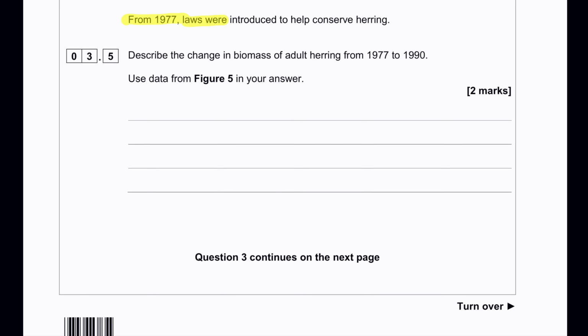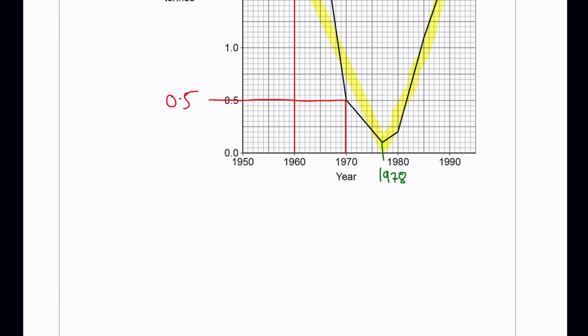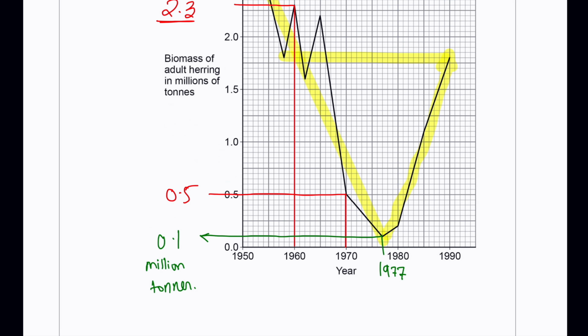From 1977, laws were introduced to help conserve herring. Describe the change in biomass of adult herring from 1977 to the 1990s. Use your data from figure 5 in your answer. So we can see in 1977, the biomass was 0.1 million tons, which is very low in comparison to the 1990s, where the biomass has increased to 1.8 million tons.